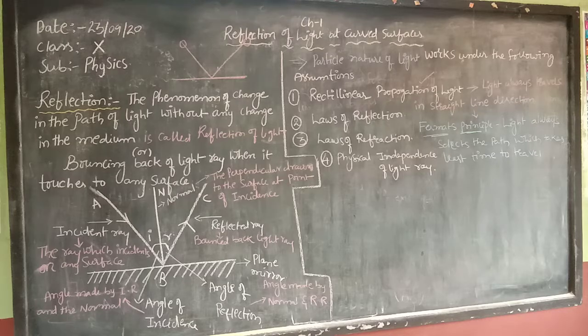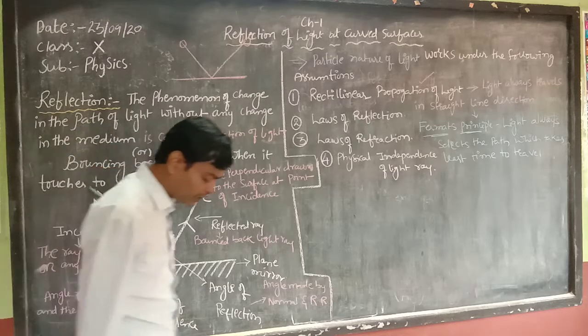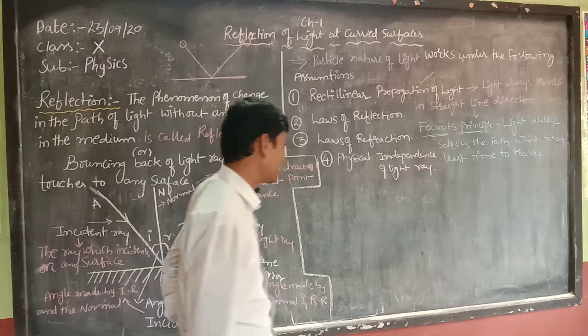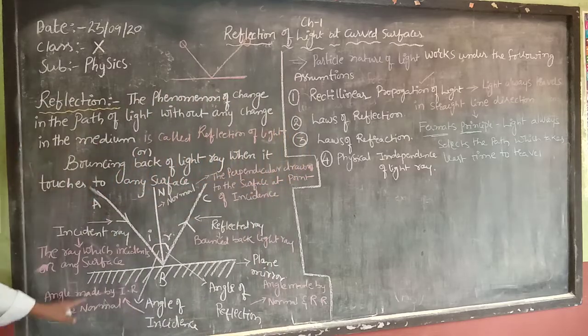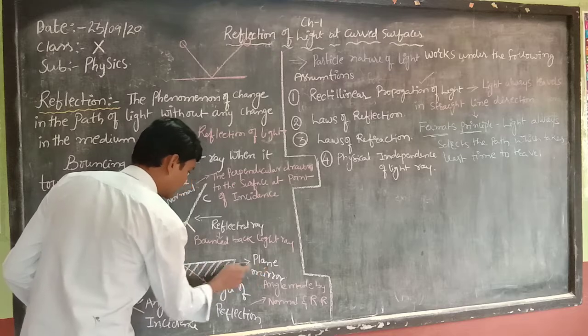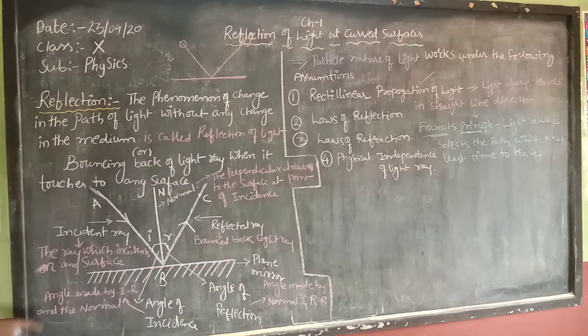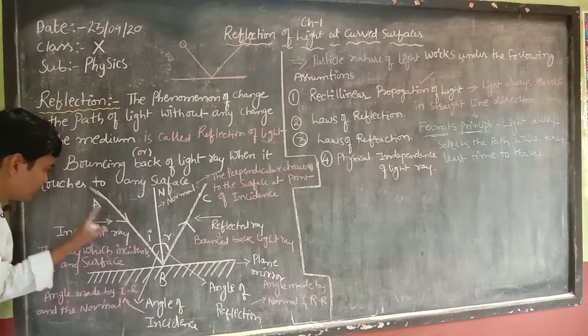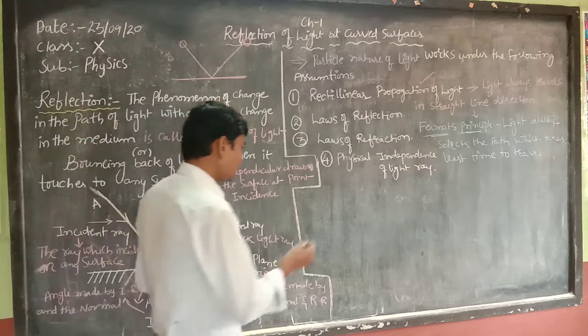Here let us see how light gets reflected in the case of a plane mirror. In the case of a plane mirror, here I am considering this as a plane mirror. Here I wrote it is a plane mirror, and AB is the incident ray.